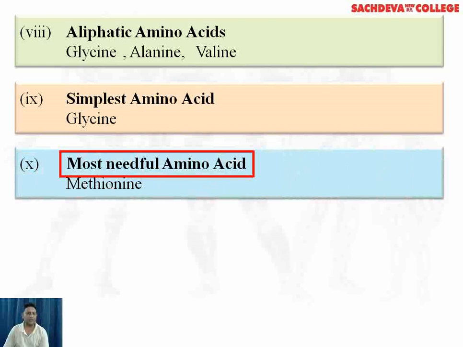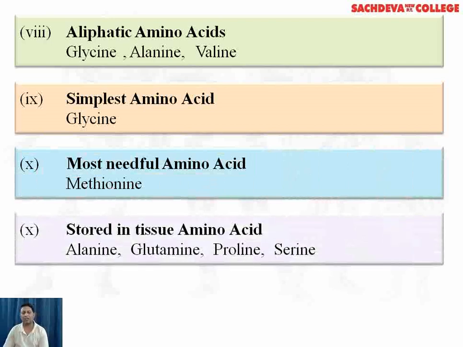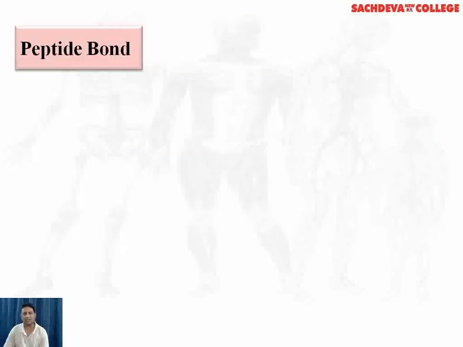Most needful amino acid is methionine. It is the starting amino acid for any protein synthesis. Amino acids which are stored in tissues are alanine, glutamine, proline and serine.